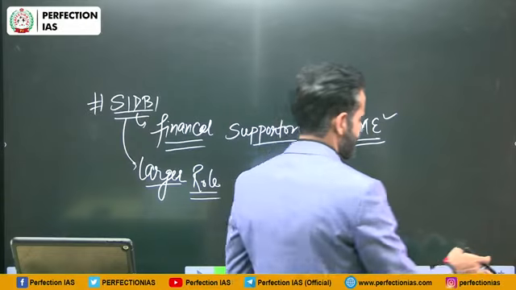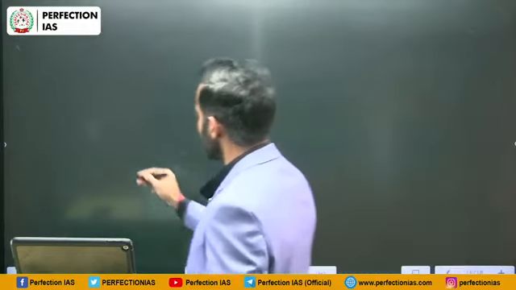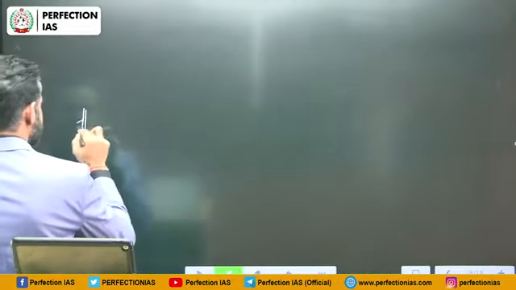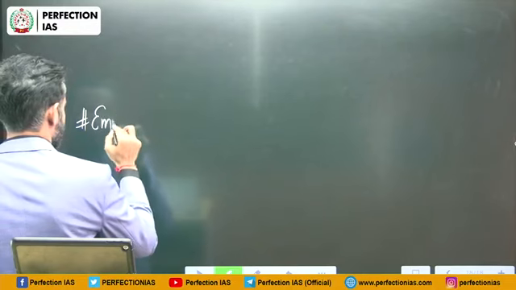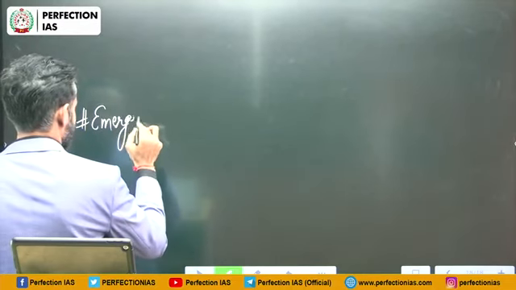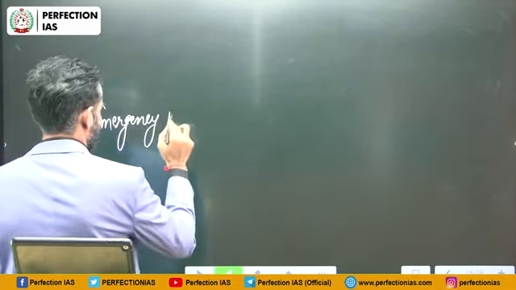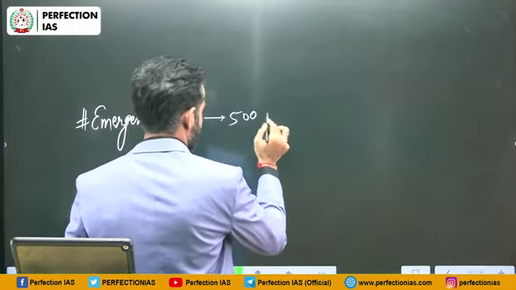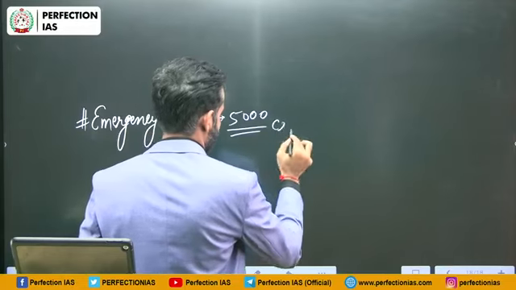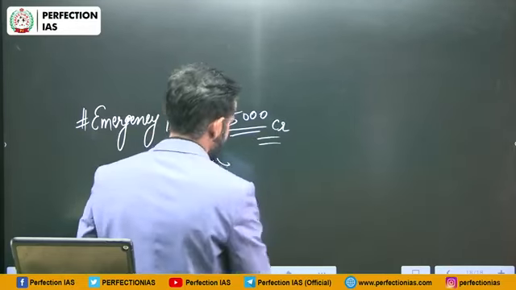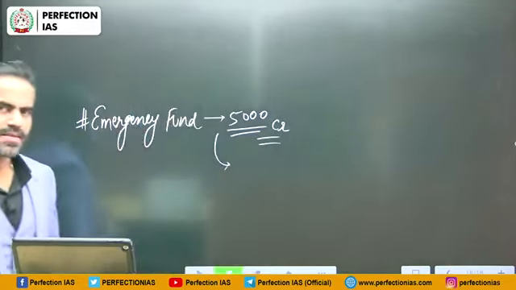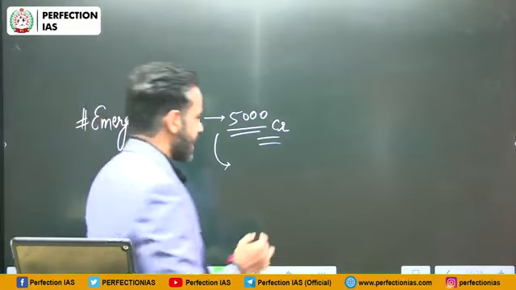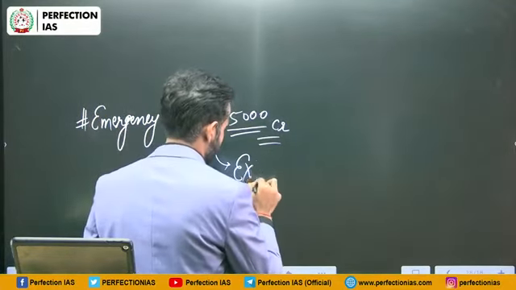Apart from that, the UK Sinha Committee also recommended an emergency fund worth 5,000 crore rupees. Why was this fund recommended? See, sometimes MSMEs face problems because of external circumstances.